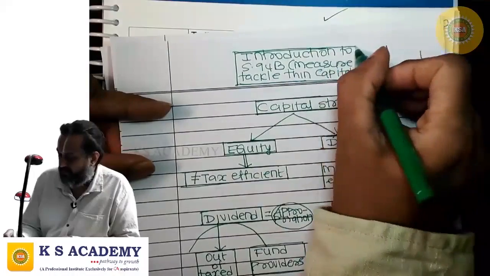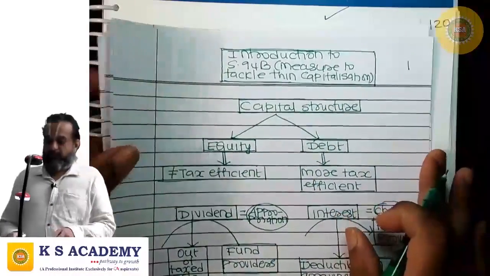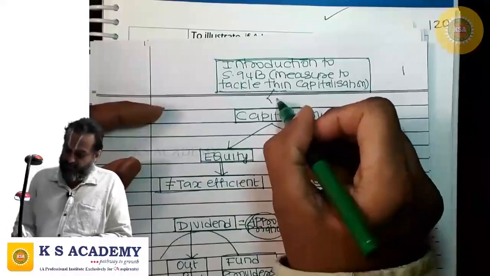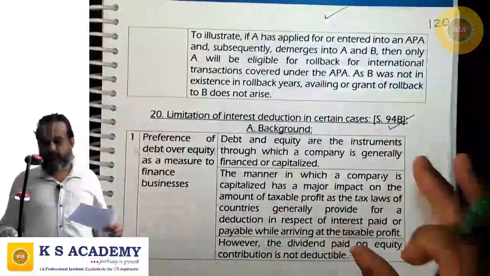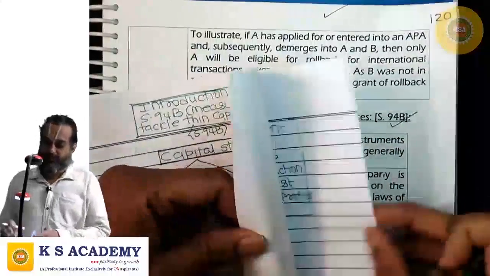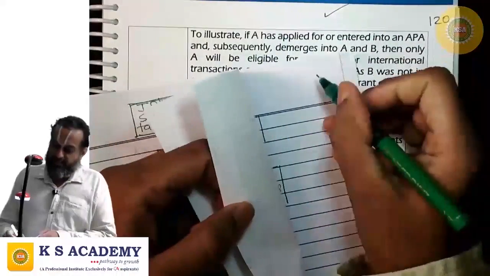Fine. In this background, let us discuss the provisions of section 94B.